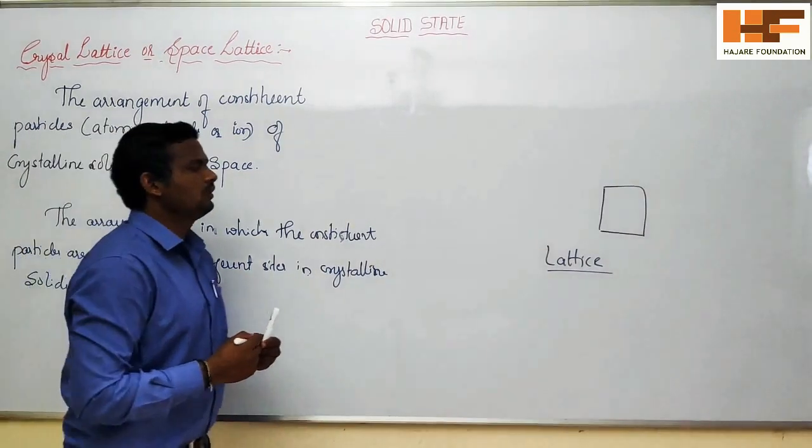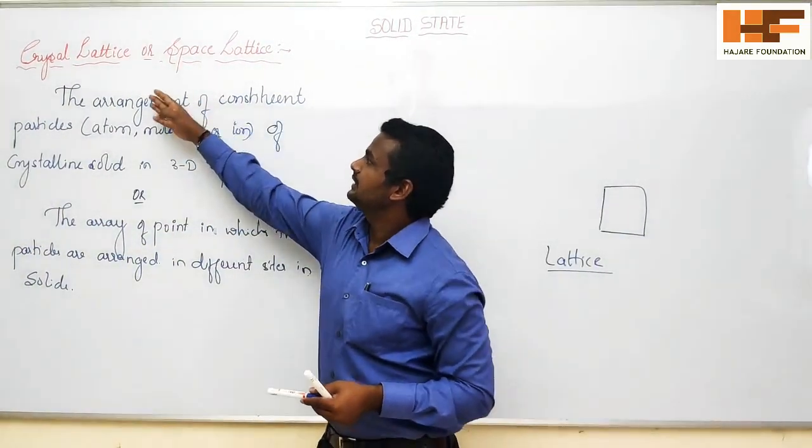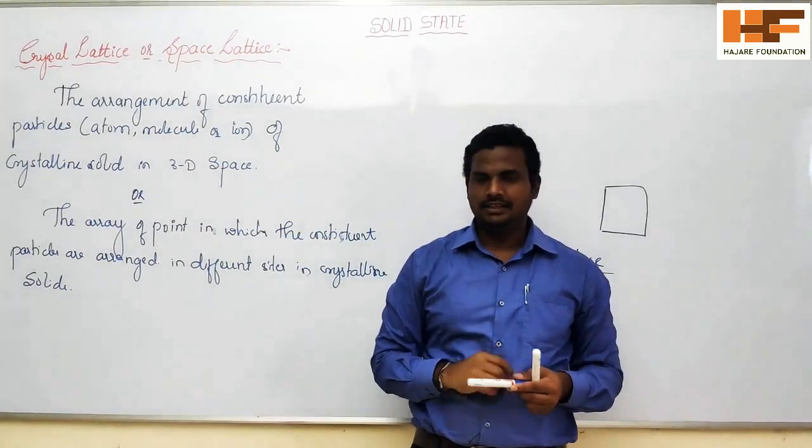So this is called a crystalline lattice or space lattice.